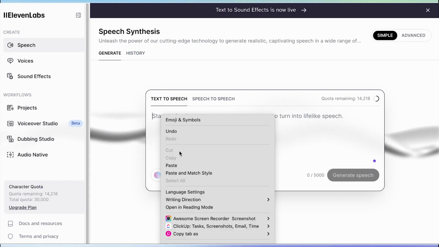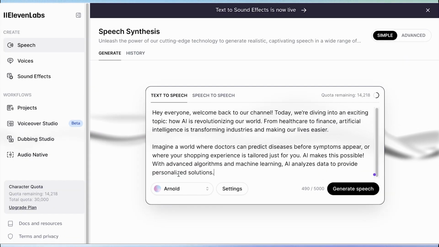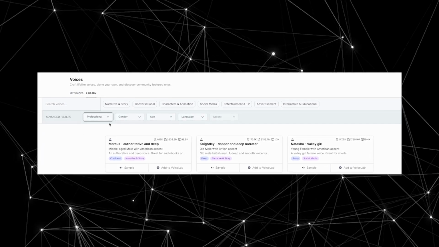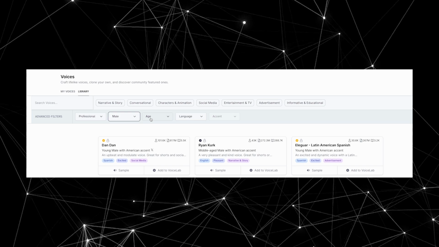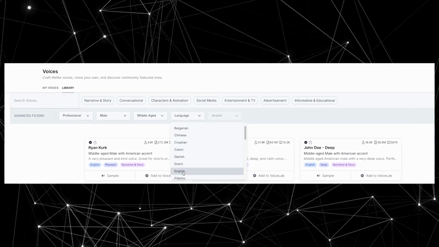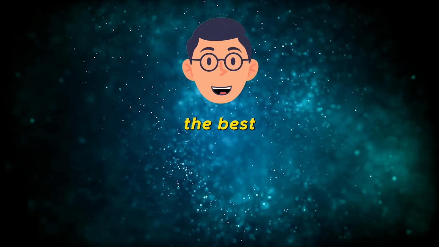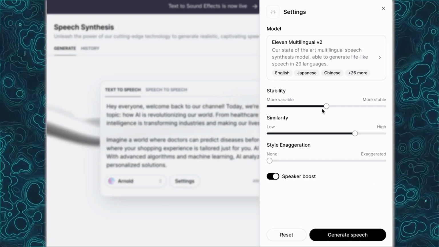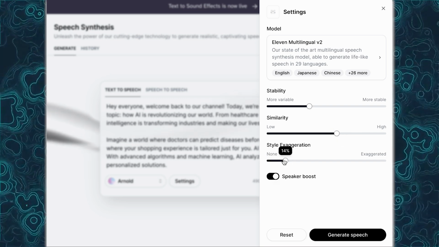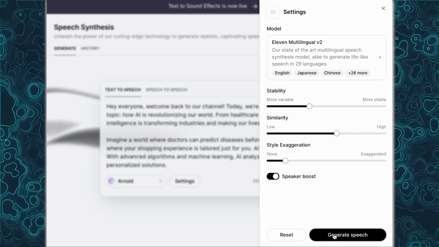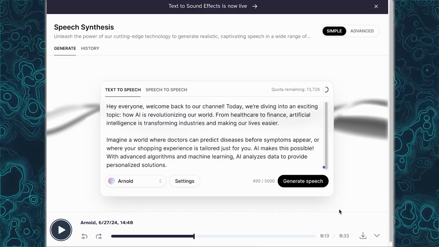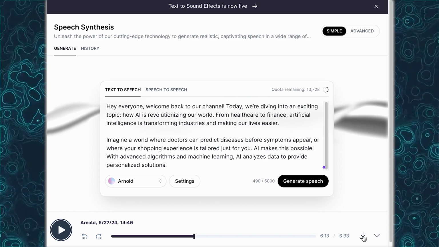First, simply paste your voiceover text into the box provided on the opening page. For voiceover, you can choose from a variety of voices. I prefer using an American accent with a clear male voice for my educational videos on this channel, but whatever your preference, 11 Labs has options for you. And here's the best part. You can adjust the stability, similarity, and style exaggeration of your voiceover to perfectly match your video's mood. After you finish your settings, click Generate, and your voiceover will be ready in just a few seconds. Once it's complete, you can easily download it by clicking the Download button.